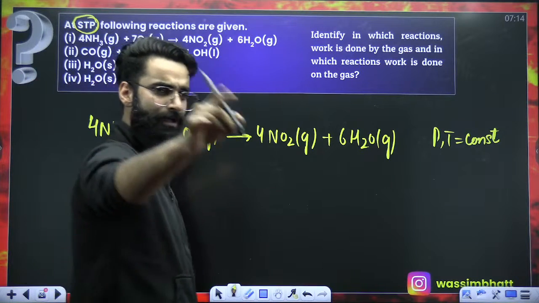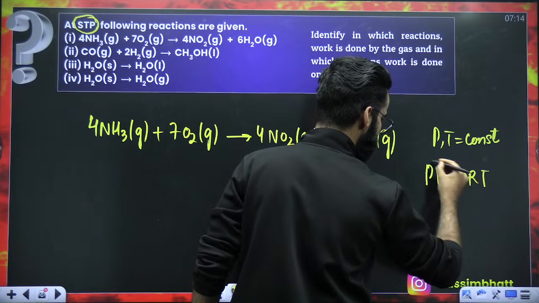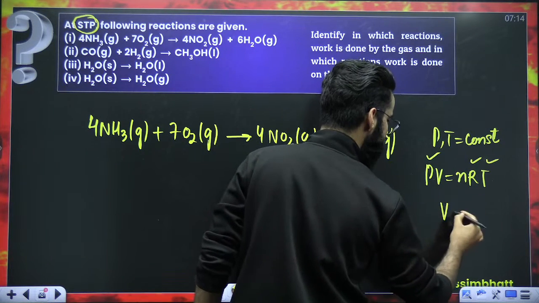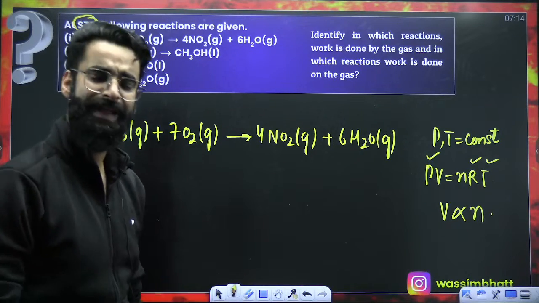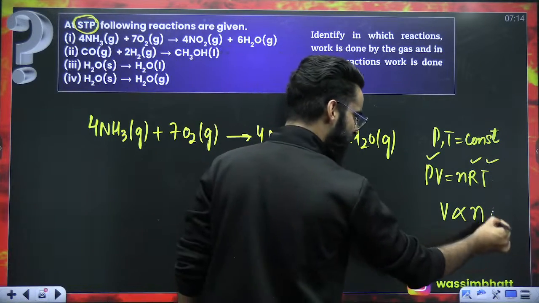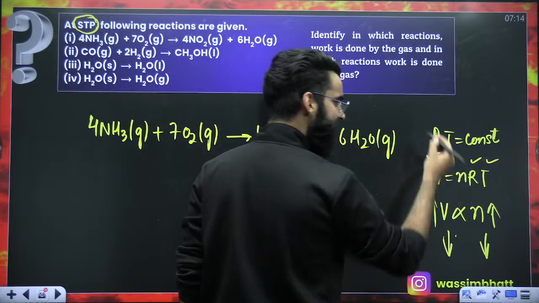As per your ideal gas equation, PV equals nRT. Since pressure and temperature are constant, and R is already constant, can I say volume is directly proportional to moles? Absolutely. So if moles increase, volume will increase. If moles decrease, volume will decrease.